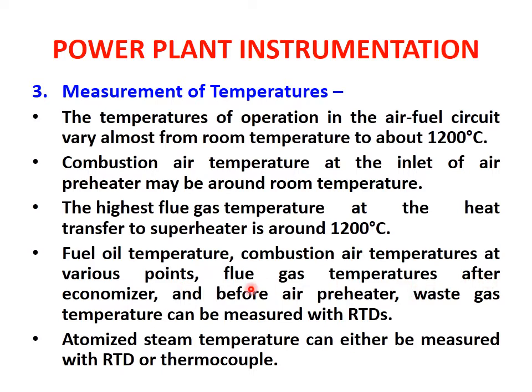Then the highest flue gas temperature, at the heat transfer to the superheater, is around 1200 degrees Celsius. Fuel oil temperature, combustion air temperatures at various points, flue gas temperatures after the economizer and before the air preheater, and waste gas temperature can be measured with the resistance temperature detector, which we speak of as RTDs. Then atomized steam temperature can be measured with either an RTD or a thermocouple.